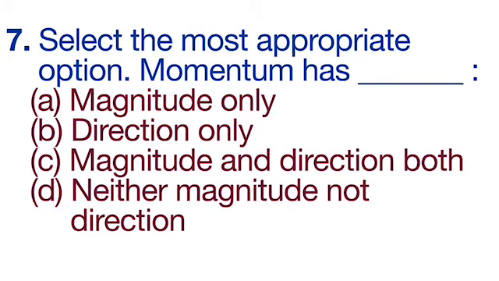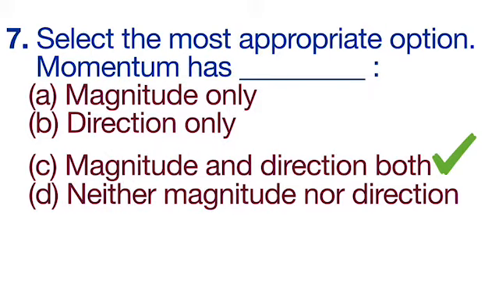Seventh question is select the most appropriate option. Momentum has magnitude only, direction only, magnitude and direction both, neither magnitude nor direction. And the correct option is magnitude and direction both, as momentum is mass into velocity and velocity is a vector quantity, so the product of mass and velocity will again be a vector quantity, so it will have magnitude and direction both. So the option C is correct here.